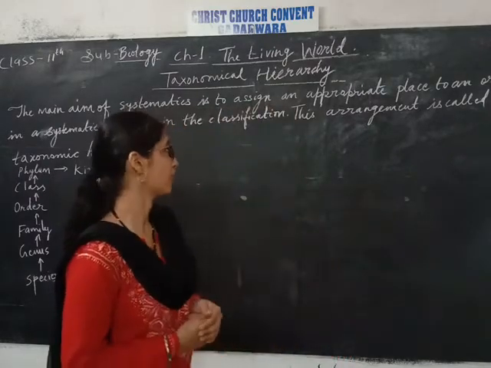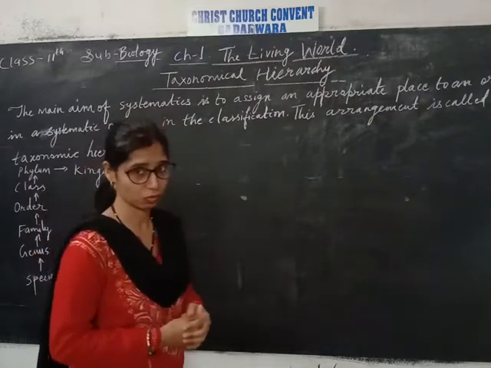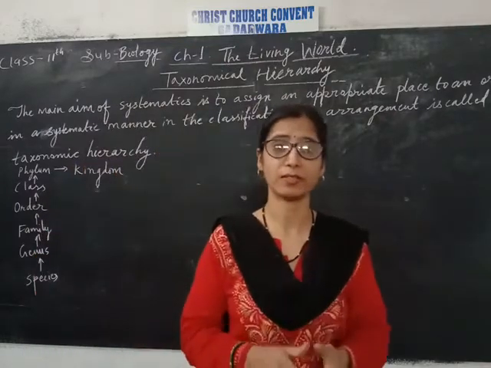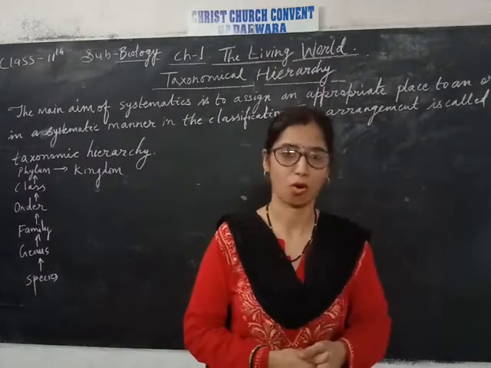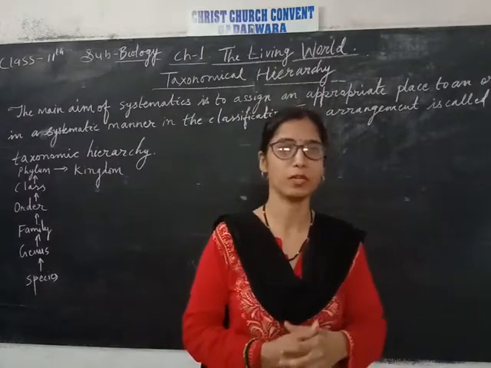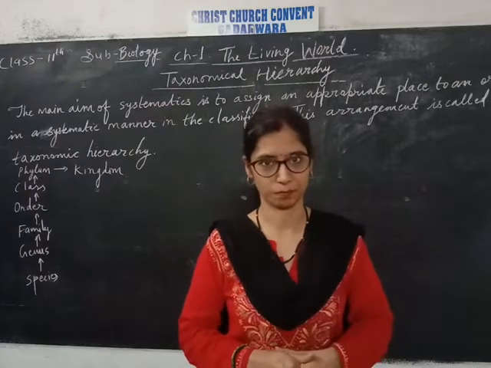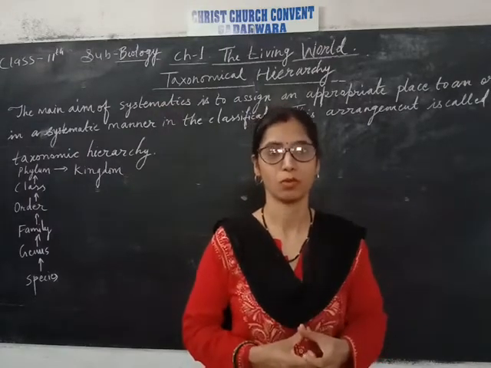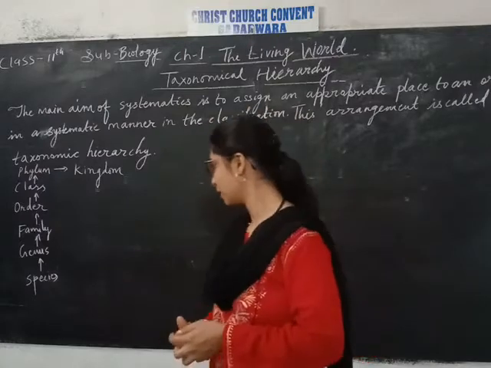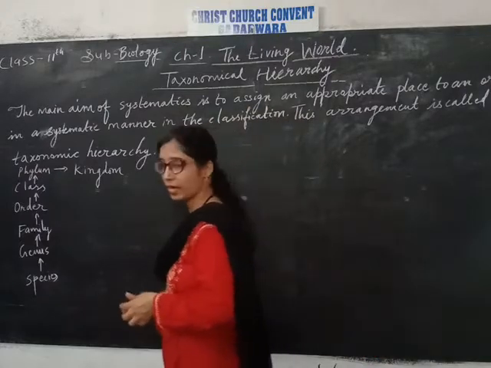And this hierarchy, this arrangement is called as taxonomical hierarchy, and in this there are some ranks given to the organism according to their characteristic features. These ranks are called as taxa. Okay, look at this. What are these ranks?